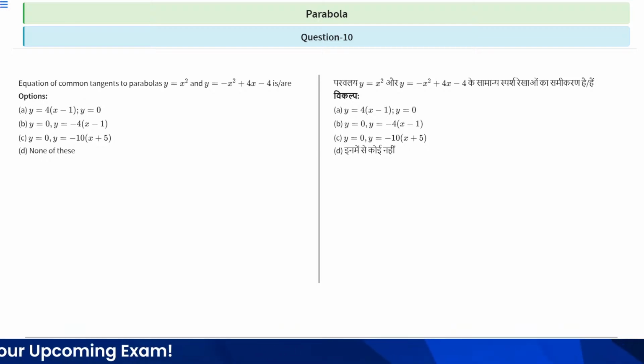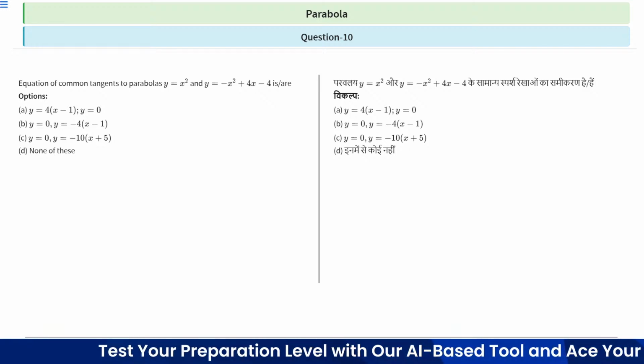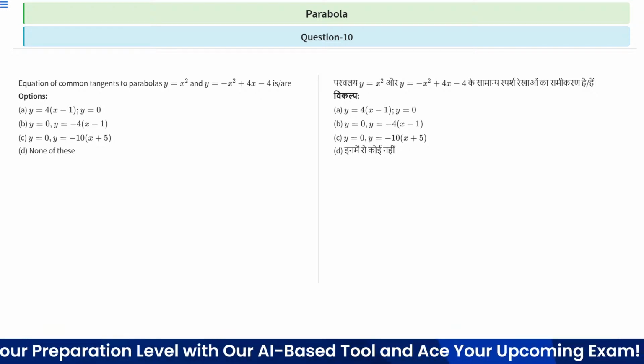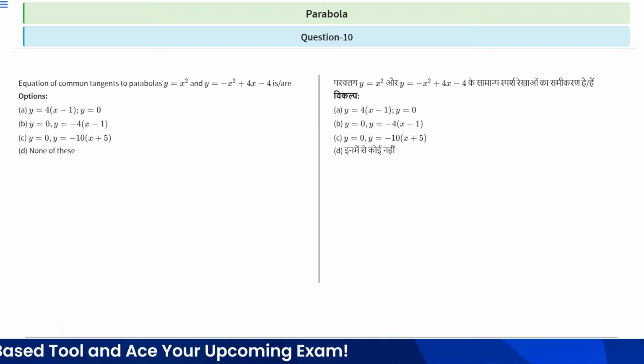And we can write the equation of the common tangent, and after comparing this we can easily find the slopes of the tangents, and after that we can easily find the equation of the common tangents, right? So in this way you can try to approach this question. You have 10 seconds to solve or think about this question. After 10 seconds, we will discuss the solution, right?